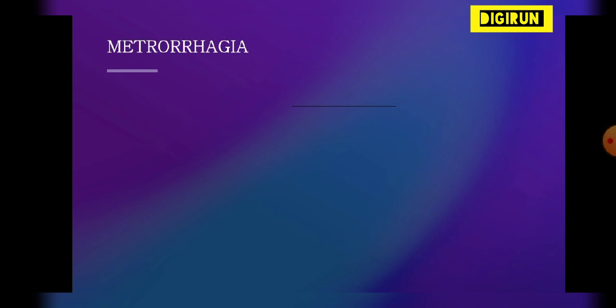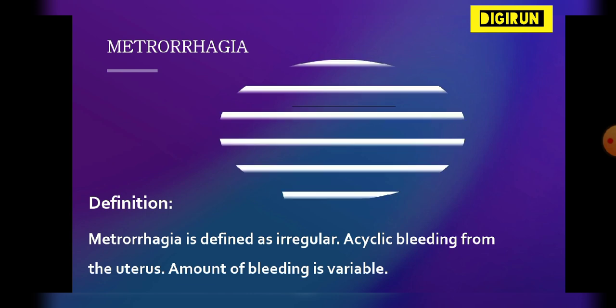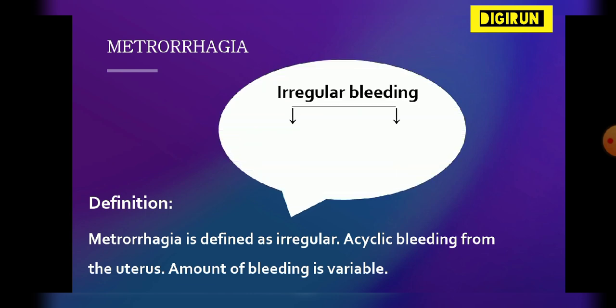Next is metrorrhagia. Definition: metrorrhagia is defined as irregular acyclic bleeding from the uterus. The amount of the bleeding is variable. In short, in metrorrhagia, irregular bleeding occurs due to some clinical condition or some pathological condition, and these clinical conditions are contact bleeding and intermenstrual bleeding.